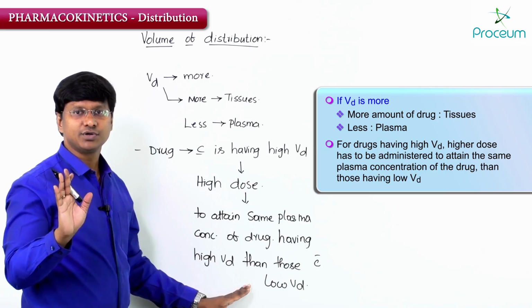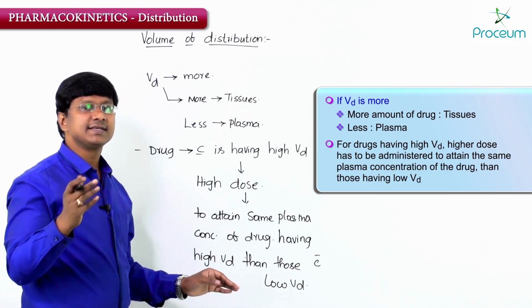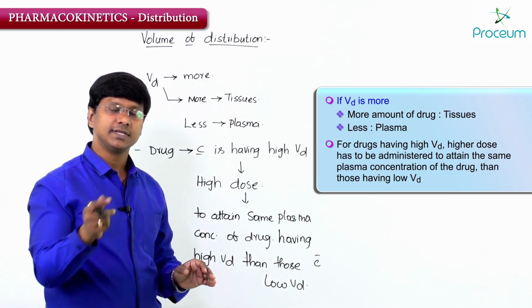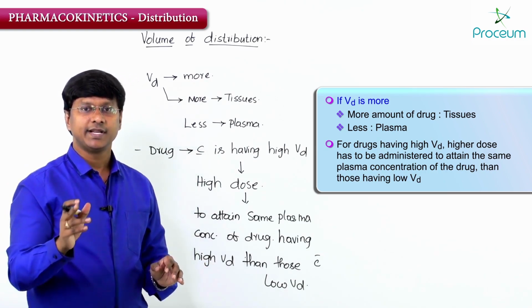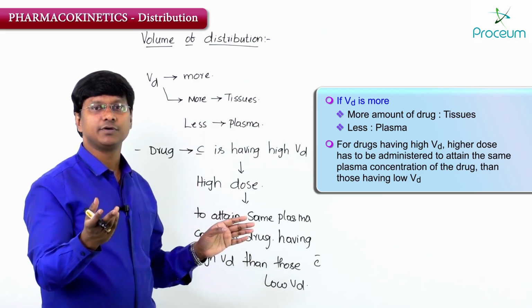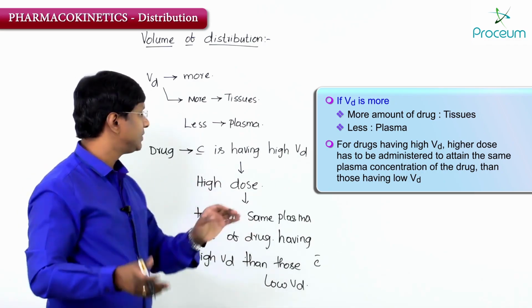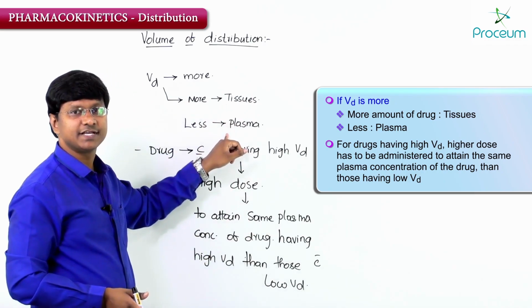If the drug is having low volume of distribution, it will remain within the plasma, it does not enter into the tissues. Whereas if the drug is having high volume of distribution, majority of the drug will go into the tissues, less will be in the plasma.